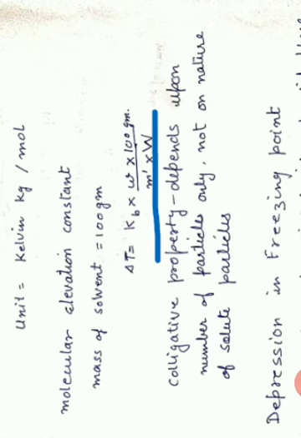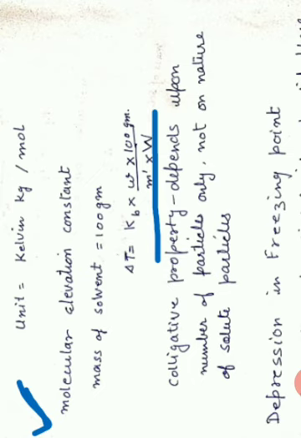So now the name of Kb changes. It is now called molecular elevation constant. If we have to define molecular elevation constant, it is the elevation in boiling point when 1 mole of a solute is dissolved in 100 grams of a solvent.